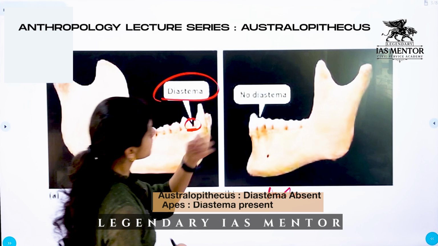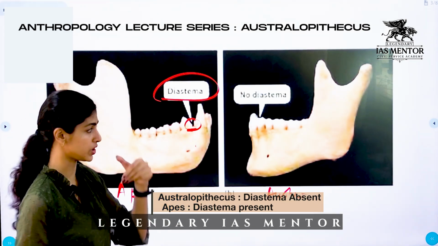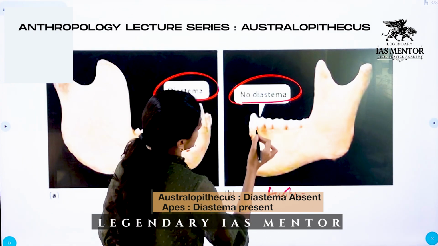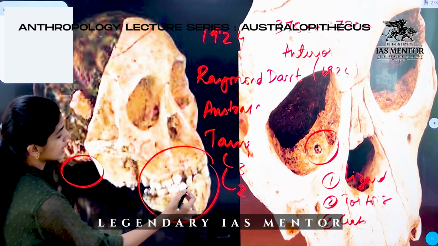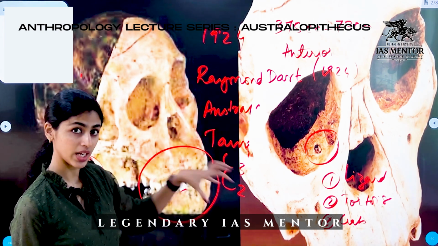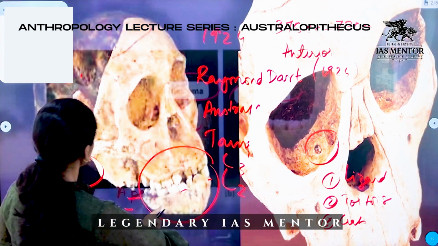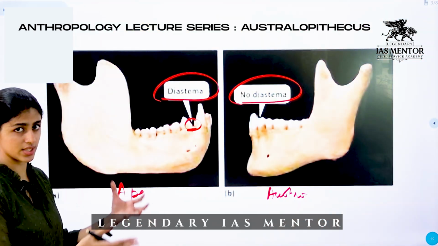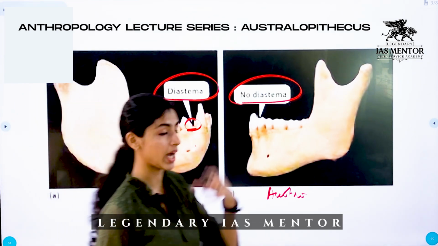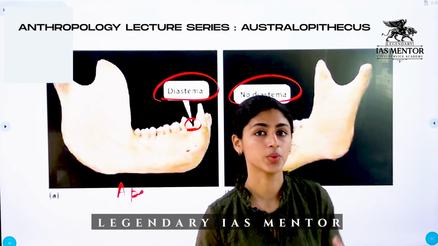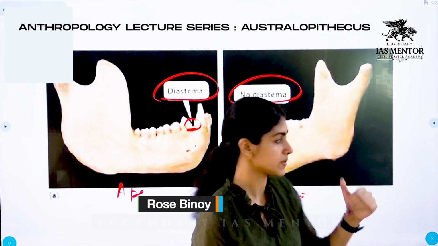But when it comes to Australopithecus, our Taung Child, and the modern human species, Homo species, there is no diastema. That gap is not present. Similarly, in our Taung Child too, that gap was absent. Hence, Raymond Dart concluded this is much closer to the human line. So those are the distinguishing features of Australopithecus, our Taung Child. And again, from other bones of Australopithecus, we found postcranial features that are more similar to humans than apes.